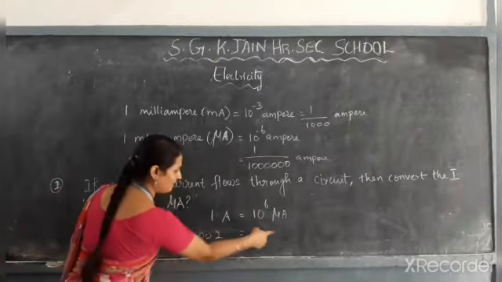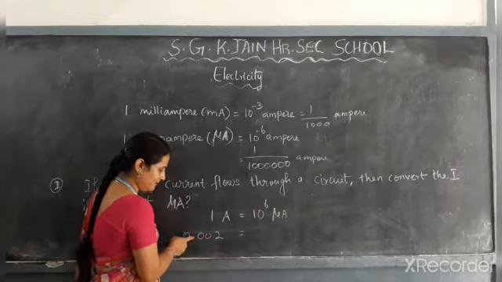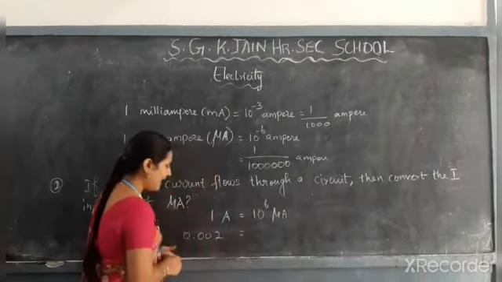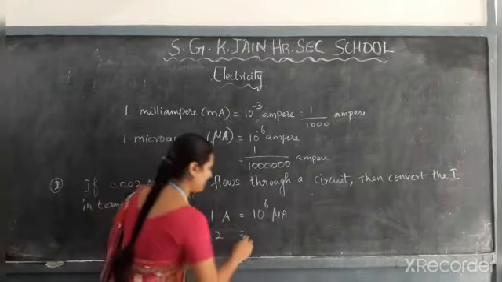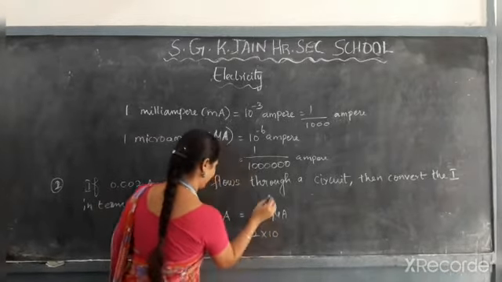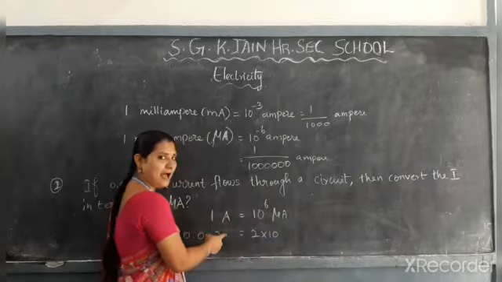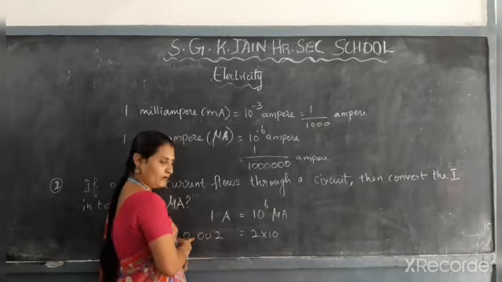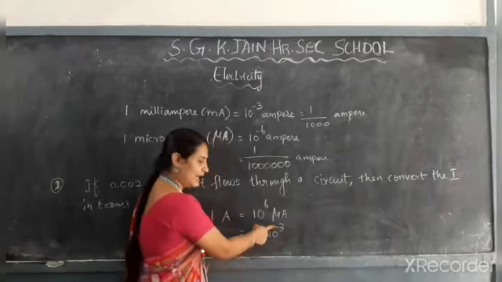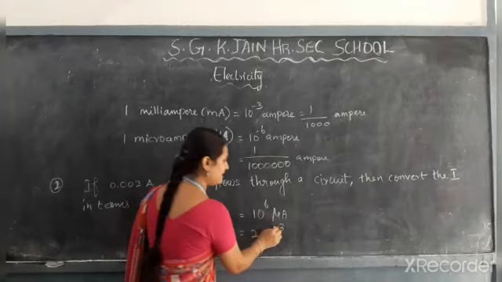0.002, that you have to convert in micro. See, if you take this decimal, after this the 3 digits, what will come? You are taking from left to right. Then you have to write 2 into 10 to the power of minus 3. After the 3 digits only I have taken this point, so 3 will come. Why are we denoting the minus side? Because I am taking this decimal from the left side. So minus 3 will come.